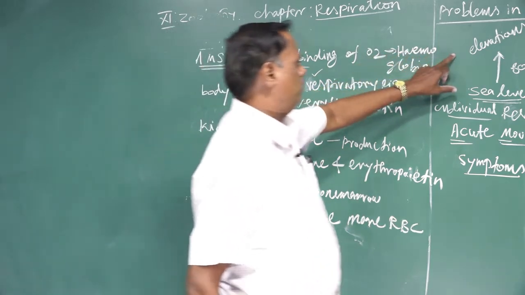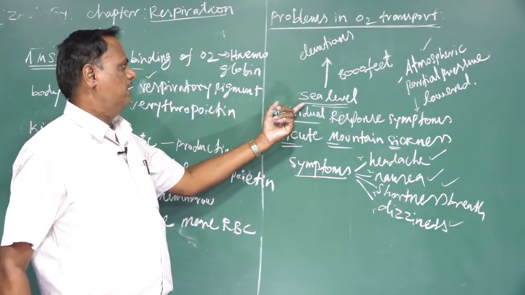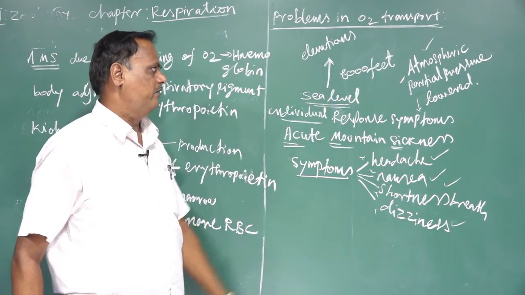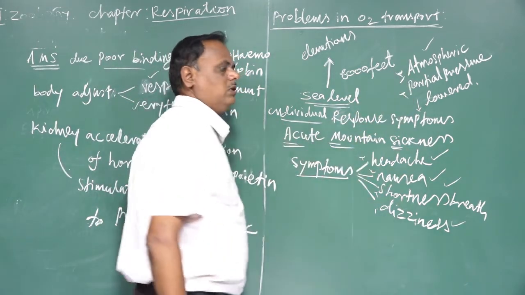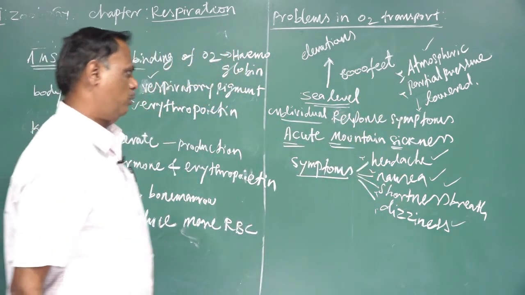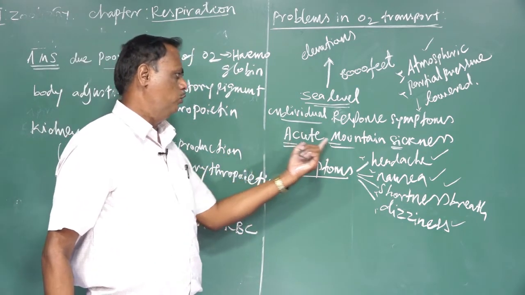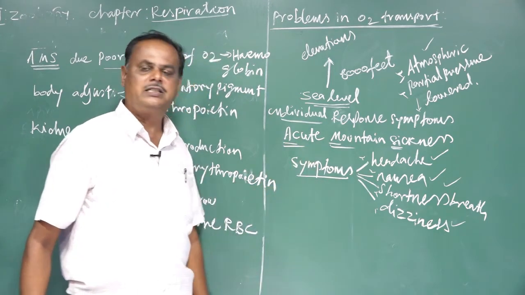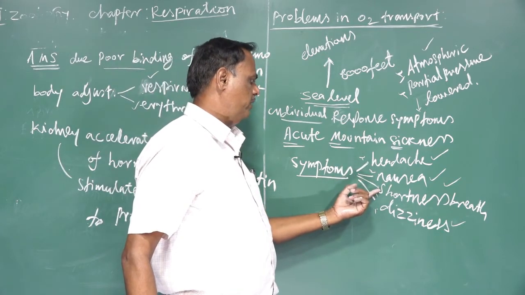Problems in oxygen transport. When an individual travels from sea level to elevations above 8,000 feet, the atmospheric pressure and the partial pressure of oxygen are very low. Due to this, the individual shows symptoms called acute mountain sickness: headache, nausea, shortness of breath, and dizziness.